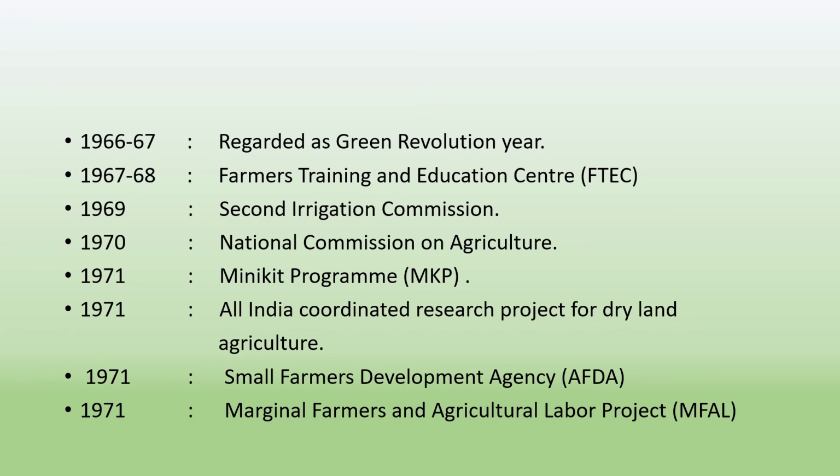In 1970, the National Commission on Agriculture started. In 1971, the Mini Kit Program, MKP, was started. In 1971, the All India Coordinated Research Project for Dryland Agriculture started. In 1971, the Small Farmers Development Agency, SFDA, started. In 1971, the Marginal Farmers and Agricultural Labourers Project, MFAL, was established.